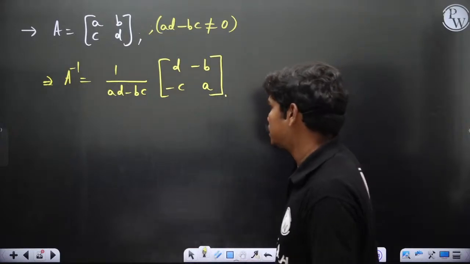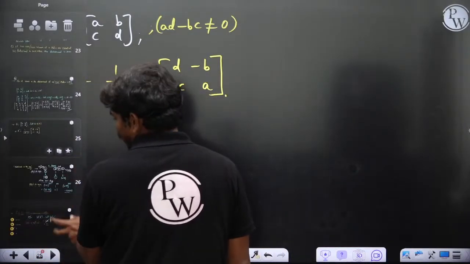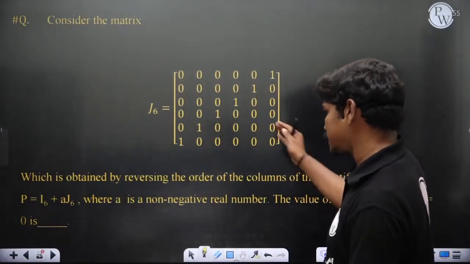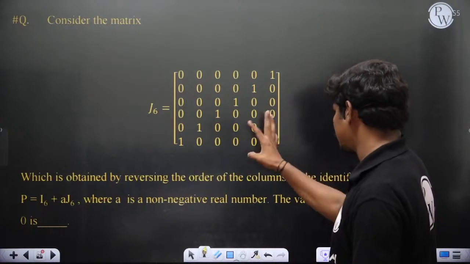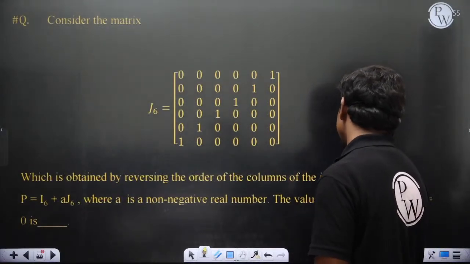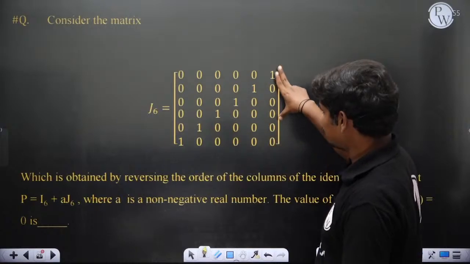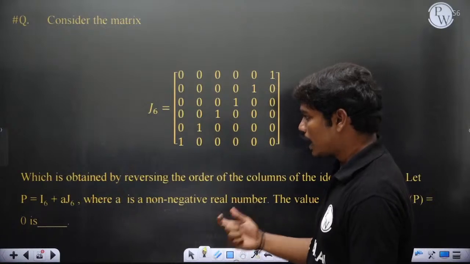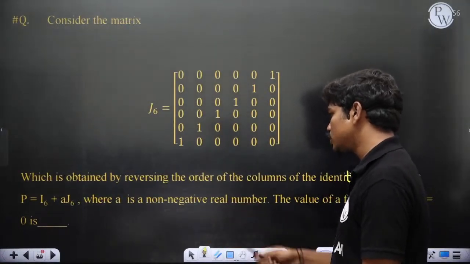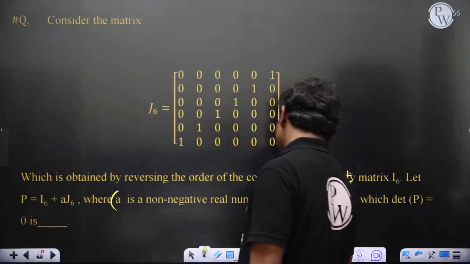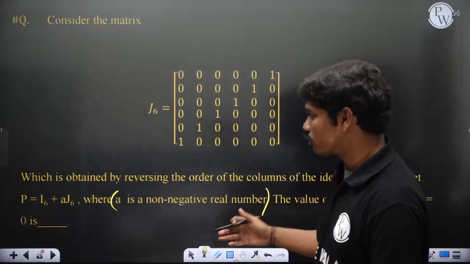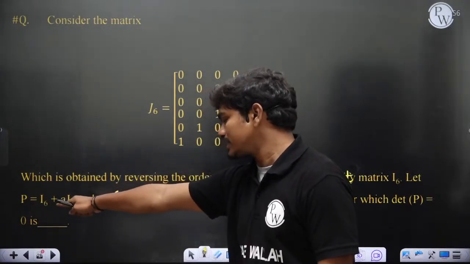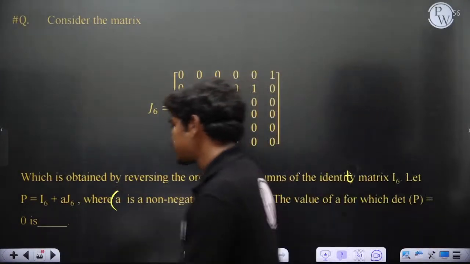Clear? Then let's solve one more question. Consider the matrix J6, which is obtained by reversing the order of the columns of the identity matrix. Like, if you swap this, then this is the first column in an identity matrix, this is the second column, third column, fourth column, fifth column, and so on. Then P is equal to I6 plus A into J6, where A is a non-negative real number. Find the value of A for which determinant of P is 0. I6 is the identity matrix of order 6 by 6, and J6 is this matrix.